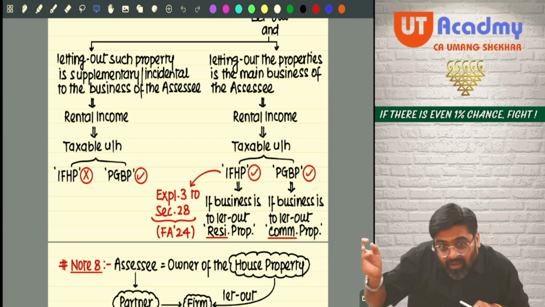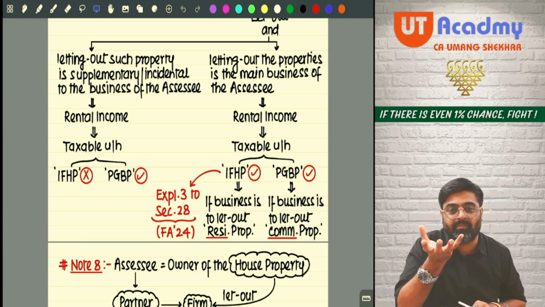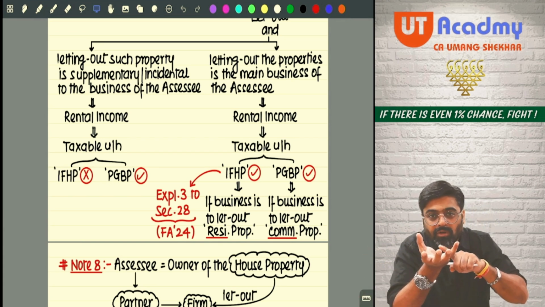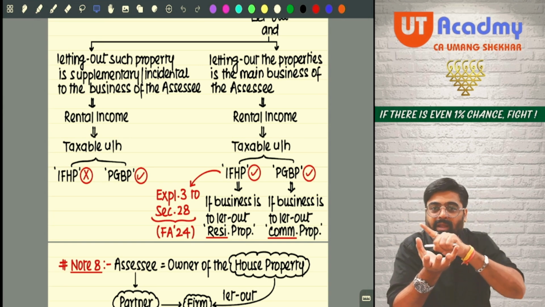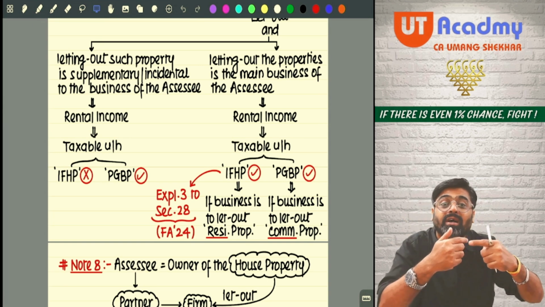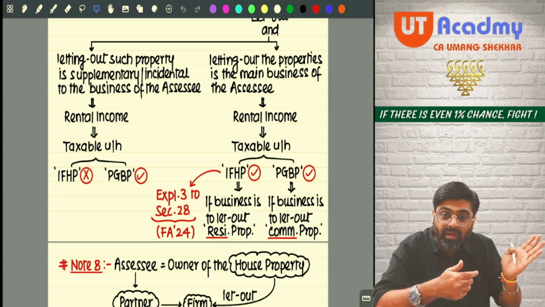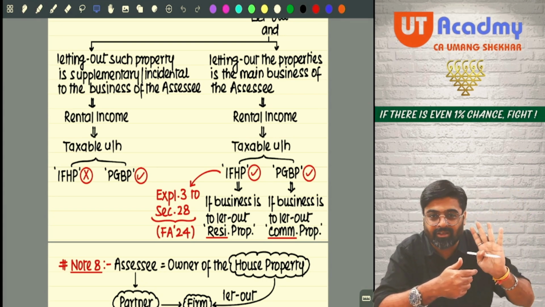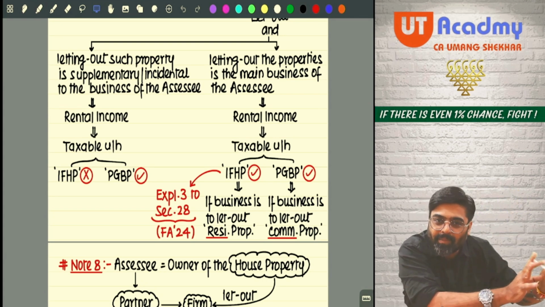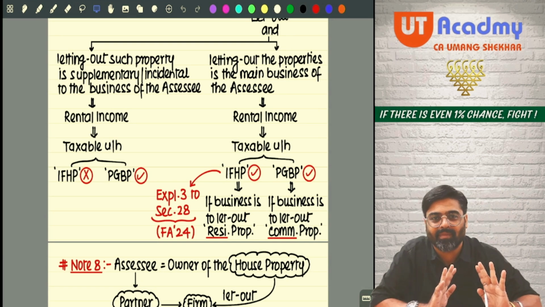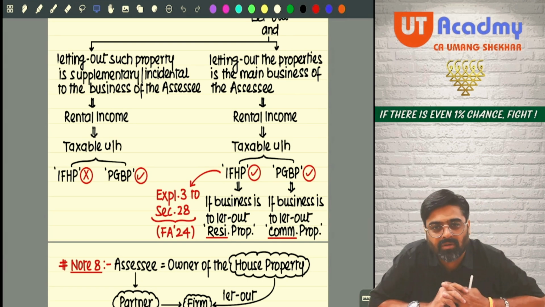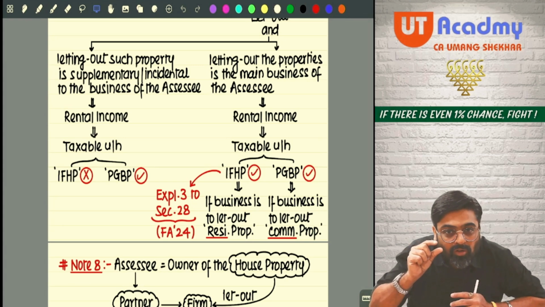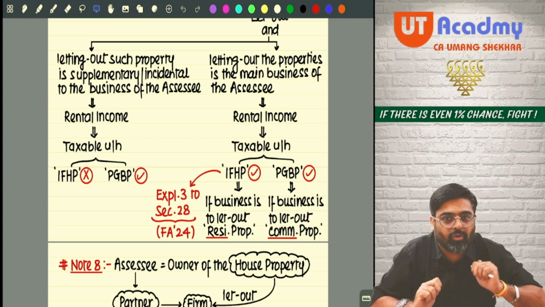Now, what if in the course of doing my business, I am giving some properties to my employees and earning a small amount of rent from them? This will also not come under house property. This rental income is the incidental income happening as a result of doing this business, and will be taxable under the PGBP head only. Why am I telling you all these things? Examiners try to put you in trouble by introducing small adjustments like this in the main question.